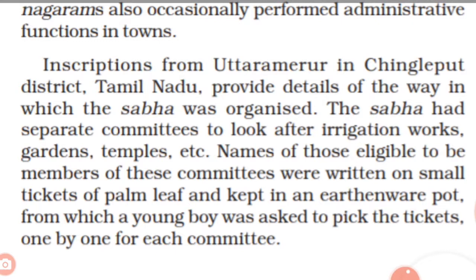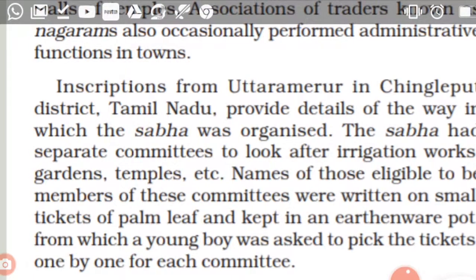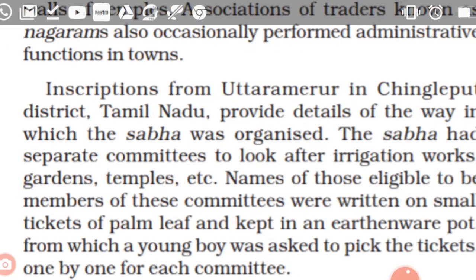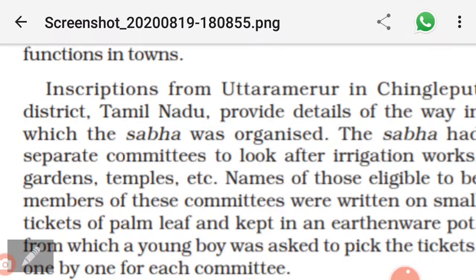So the sabha is an assembly of the Brahmanas in the Brahmadeya villages, where a wonderful kind of assembly existed, as mentioned by the Uttaramerur inscription. The Uttaramerur inscription was prepared during the Chola period and provides detailed information about how the sabha functioned during the Chola period. Okay, clear. Thank you.